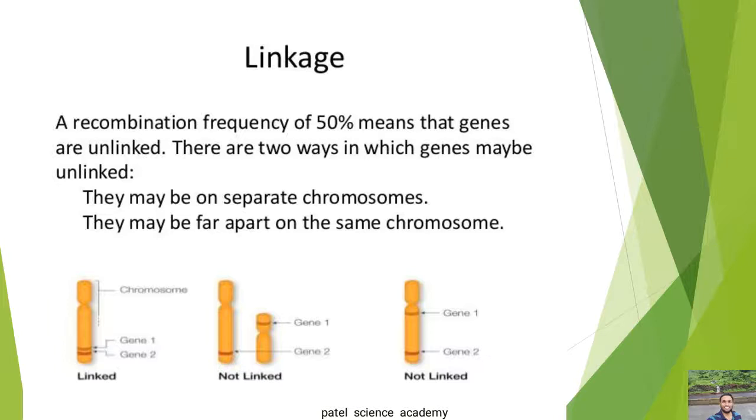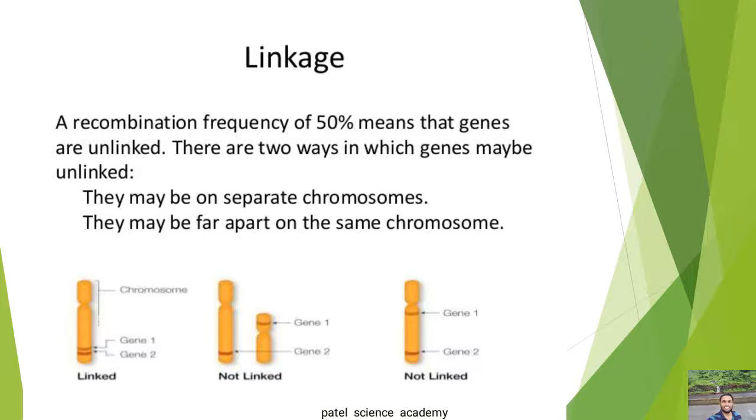What is linkage? A recombination frequency of 50% means that the genes are unlinked. There are two ways in which genes may be unlinked. They may be on separate chromosomes, or they may be far apart on the same chromosome. So this indicates the linkage here.